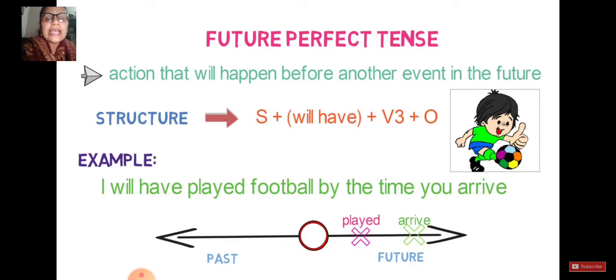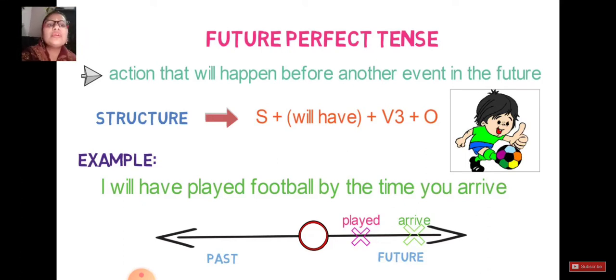Now remember, I will have played. It means in future I am telling that I will have played. I am just giving an idea that I must have played. I must have completed playing by the time you arrive, by the time you will come in future.